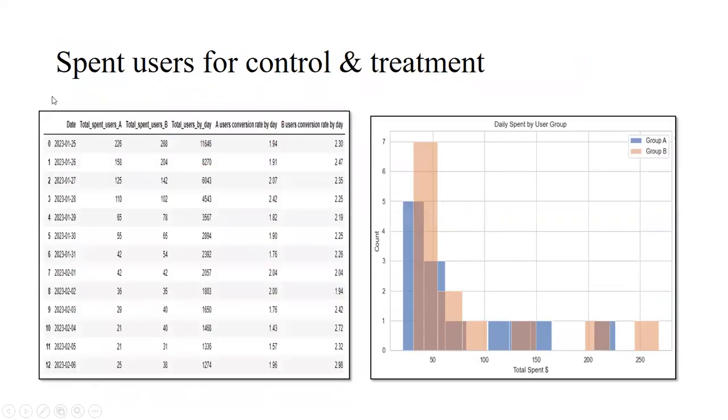Then we moved to the amount spent by users for each group, control and treatment. As you can see, for both groups it was declining, but when considering daily spend by users, group B, which is the treatment group, is higher than group A, the control group.